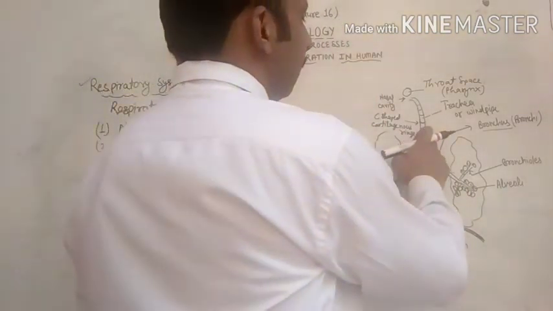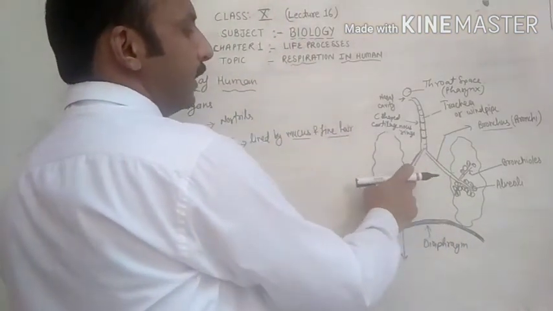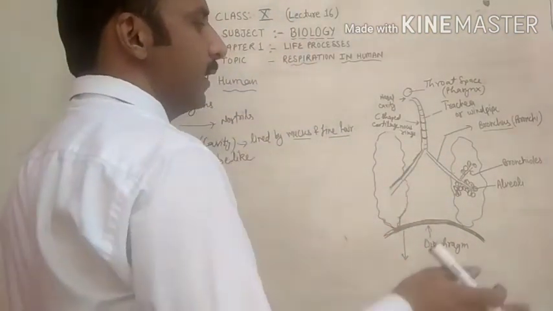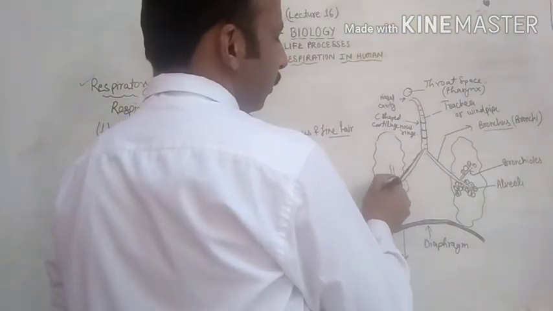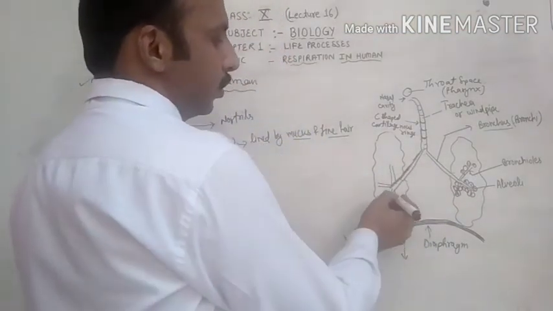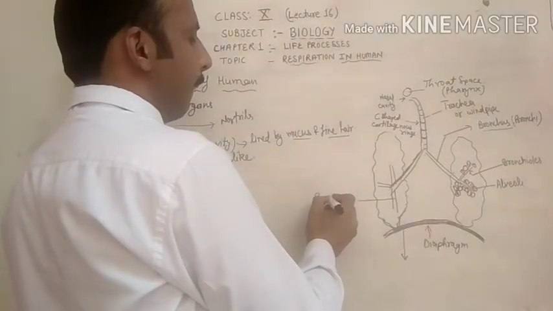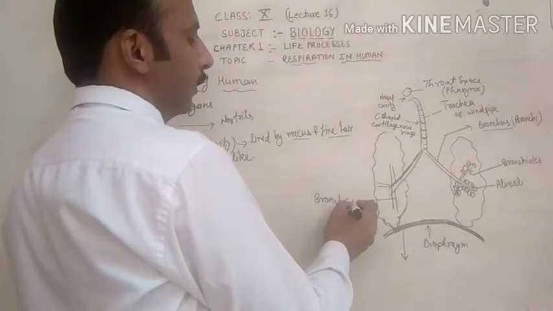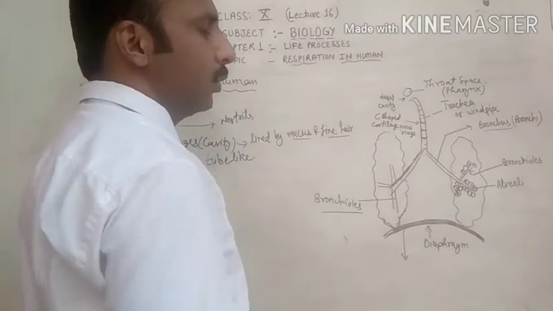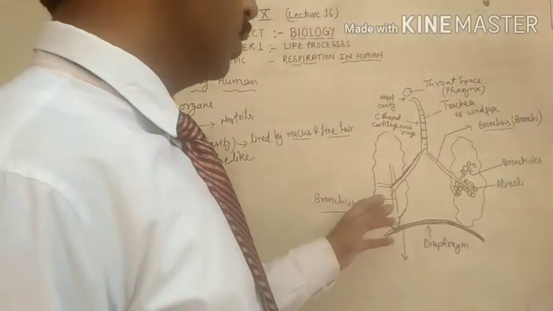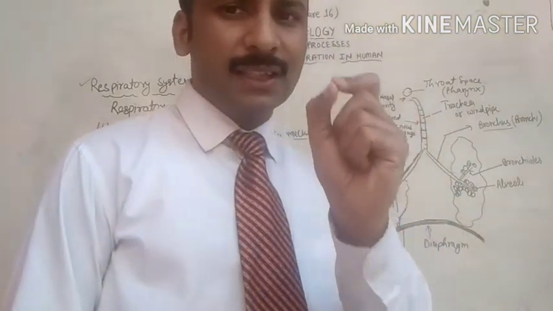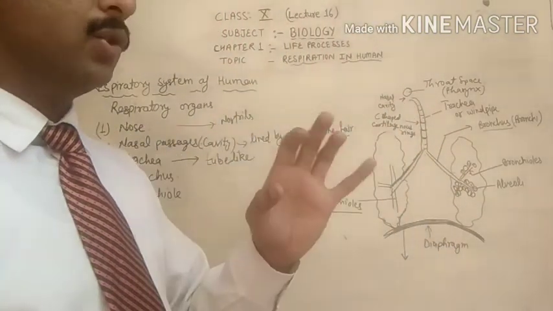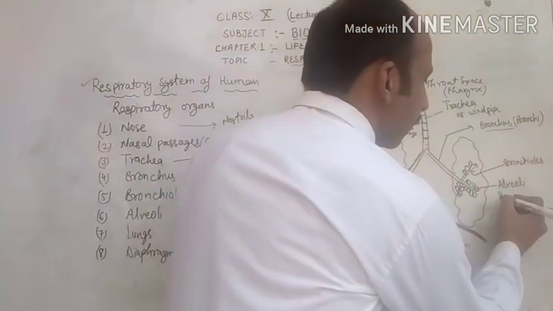Then after that, the trachea divides into two parts, that is the bronchus. When the bronchus enters into the lungs, it divides into small tube-like structures. They are called bronchioles. On the bronchioles, there are very special balloon-like structures, very thin membrane structures, or sac-like structures.